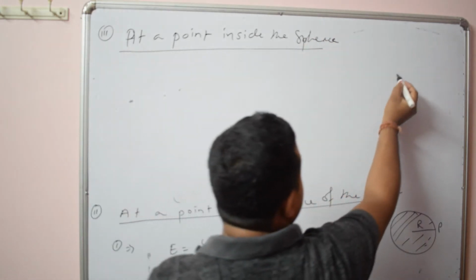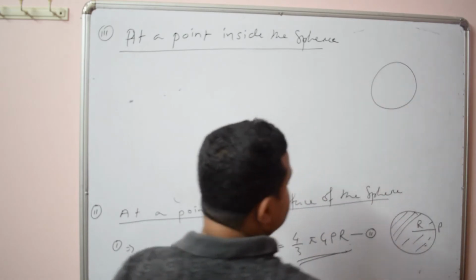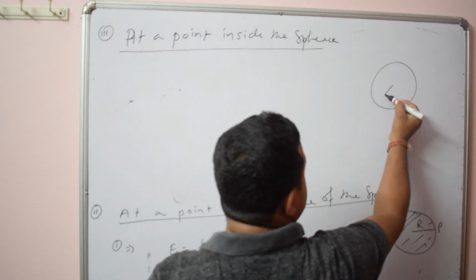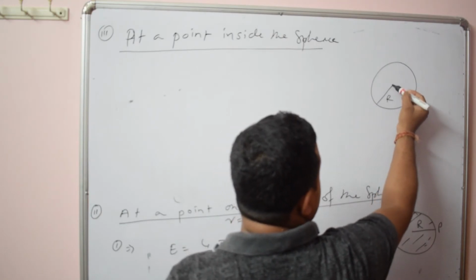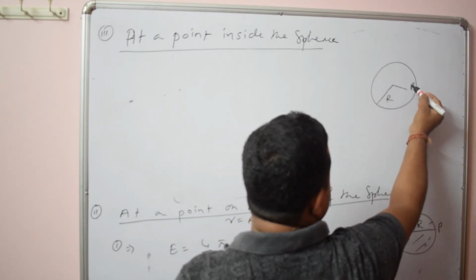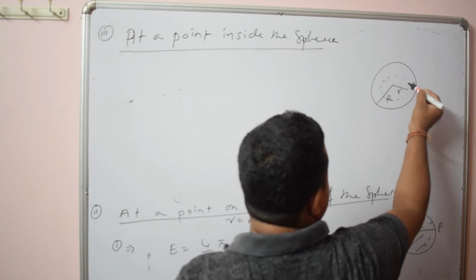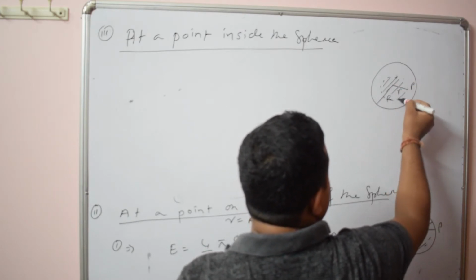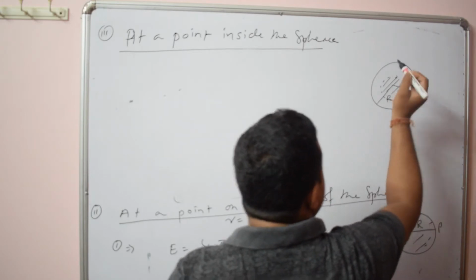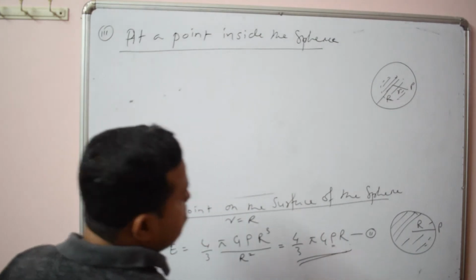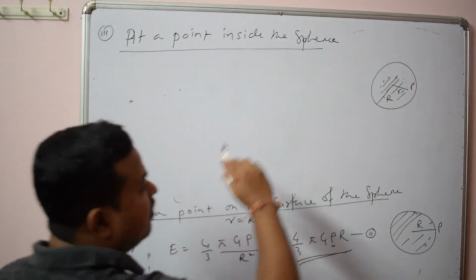So here you see this is radius R. Let us take a point here, at distance smaller r. So you have to find out intensity due to this part of mass. So you see, density is distributed uniformly throughout.